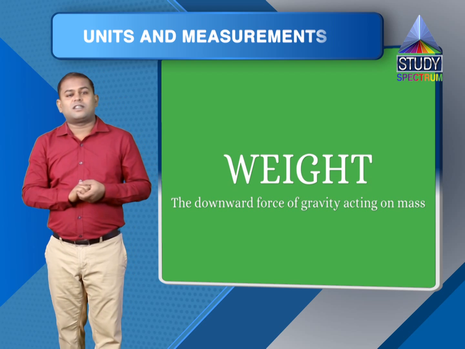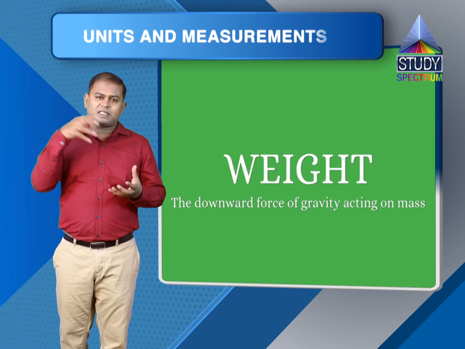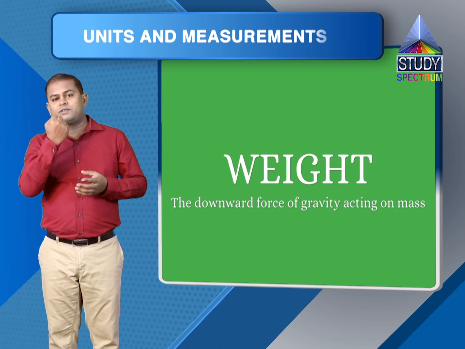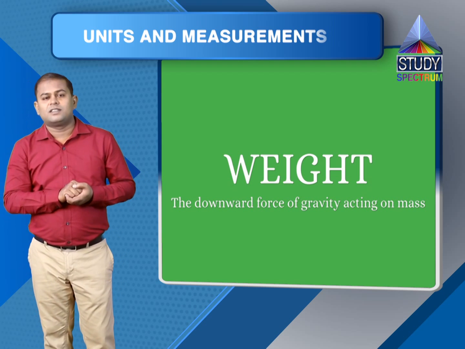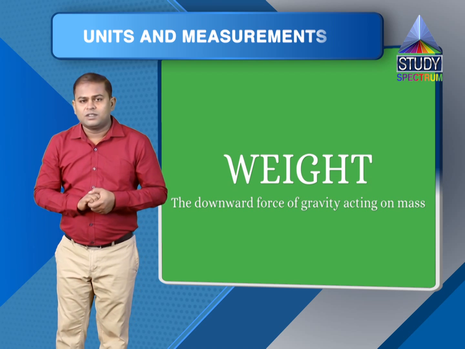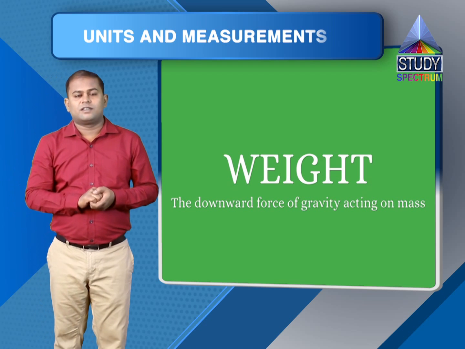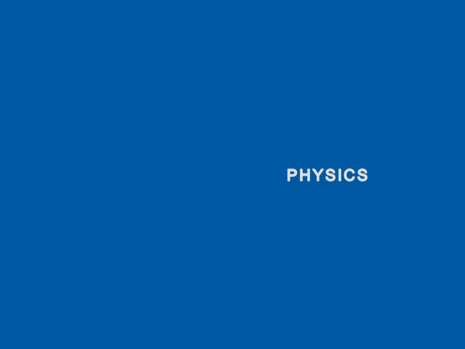So weight should not be misunderstood as mass. Mass is matter stored in a substance, and weight is the force with which Earth attracts any object towards its center, and it is calculated as m into g. And the SI unit for measurement of weight is Newton, right?